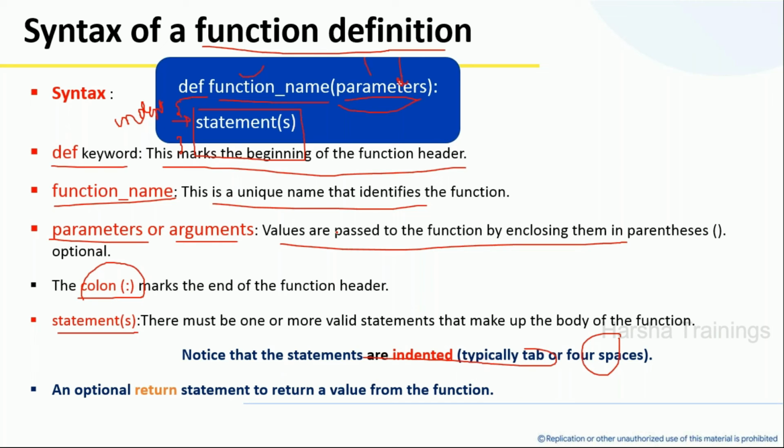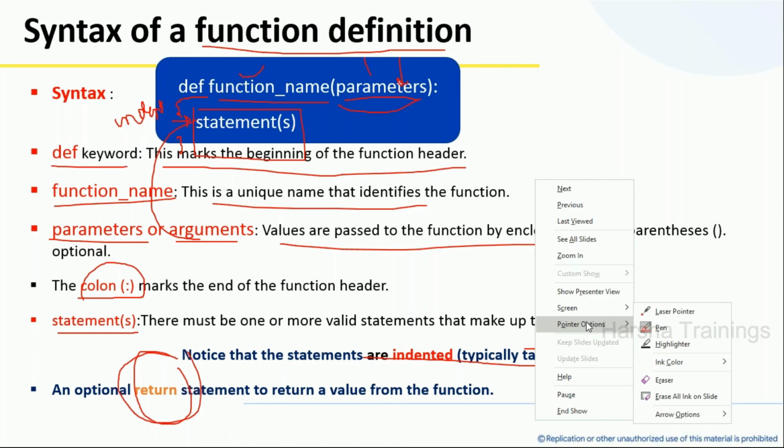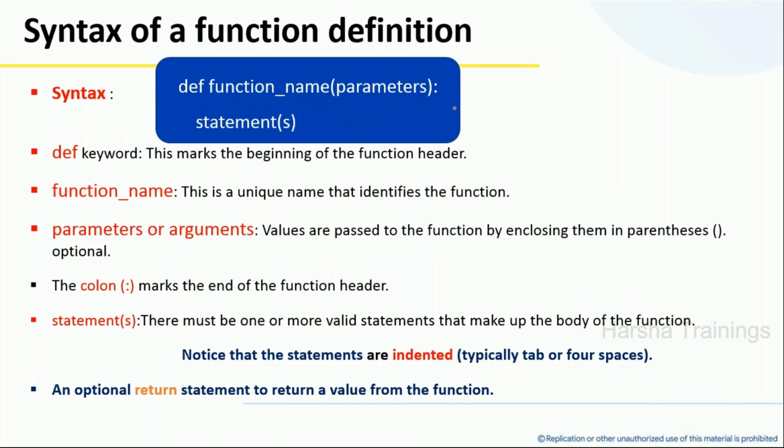Sometimes I will write a keyword called return. If I want to return some values from this function definition back to the calling function, I will use a return statement. I will discuss return statements in the coming slides. Is it okay? I will wait a few minutes here. If you have any queries about the function definition, I will clear them. If not, I'll go to the next slide. Can you please respond?